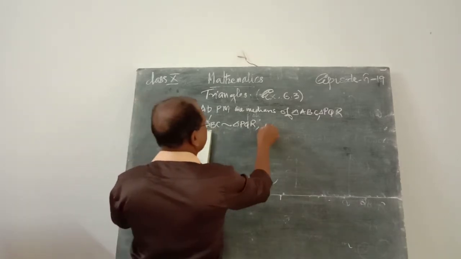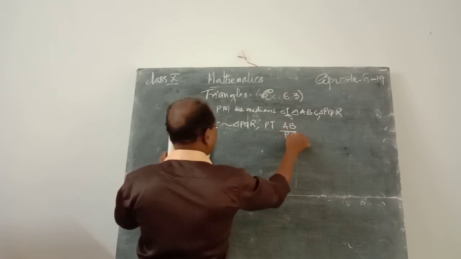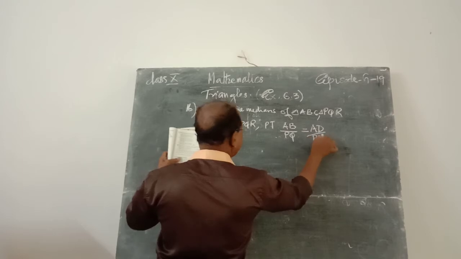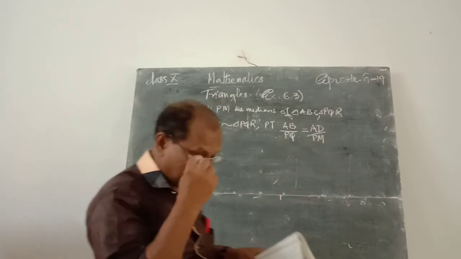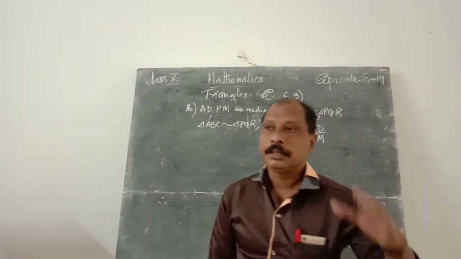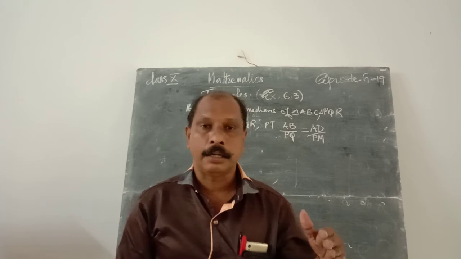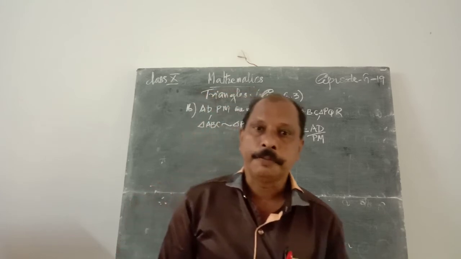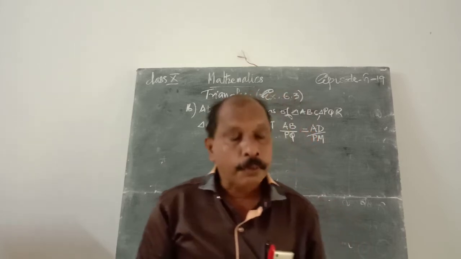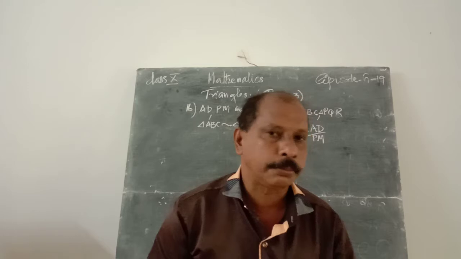Prove that AB by PQ is equal to AD by PM. That is the converse problem of question number 12. That means the two sides and the median of the first triangle are proportional to the two sides and the median of the second triangle. Prove that triangle ABC is similar to triangle PQR. That is question number 12.